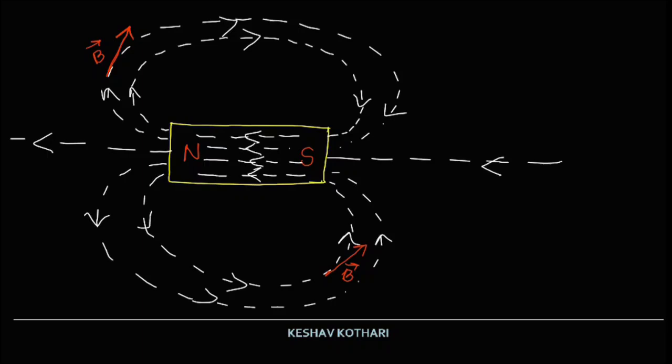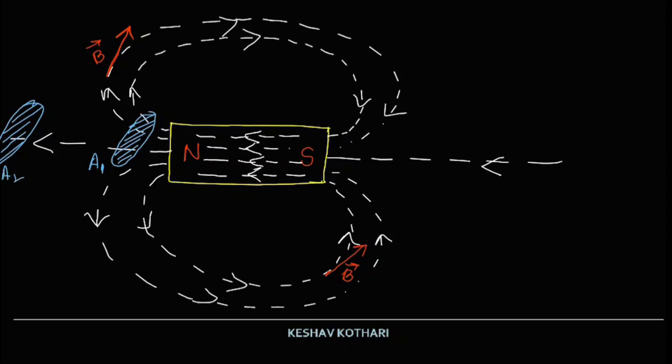So the larger the number of magnetic field lines crossing per unit area, the stronger is the magnitude of the magnetic field B. In this light, if I consider a patch of area A over here, we have three magnetic field lines passing through it. And if I draw the same patch somewhere here, then the number of magnetic field lines passing in this case is 1. So the strength of the magnetic field at A1 is greater than the magnetic field strength at A2.